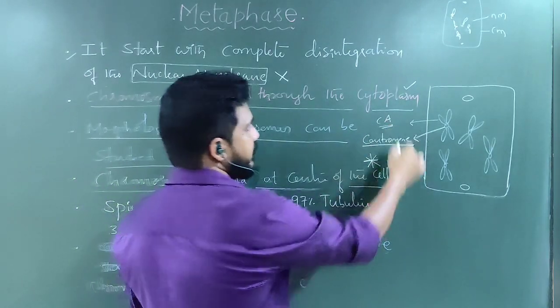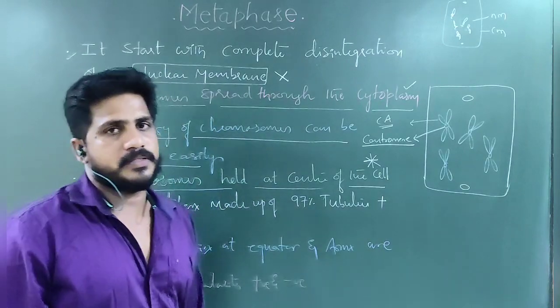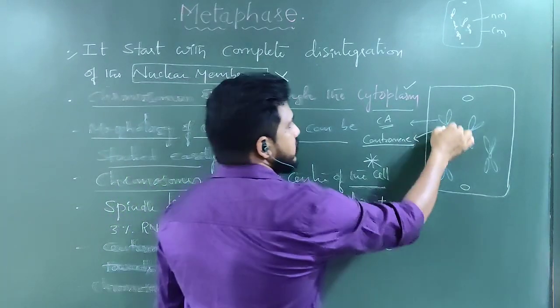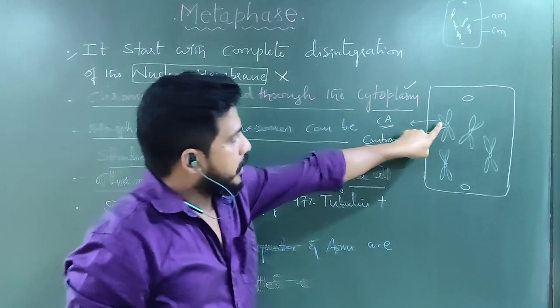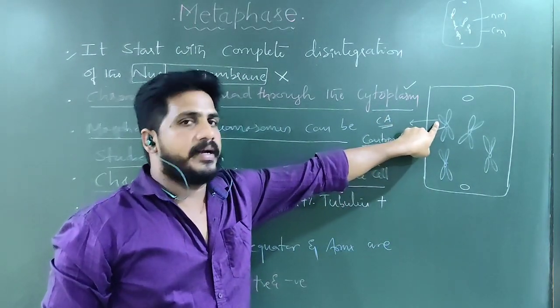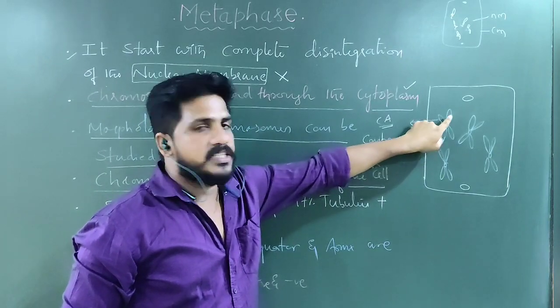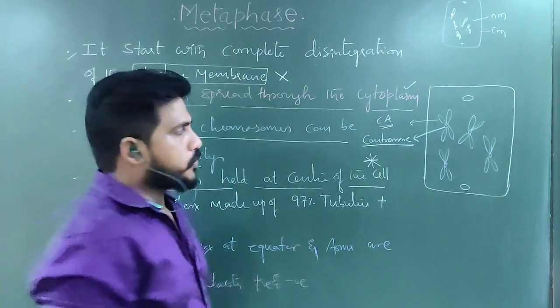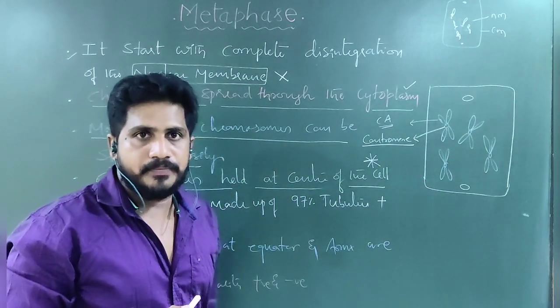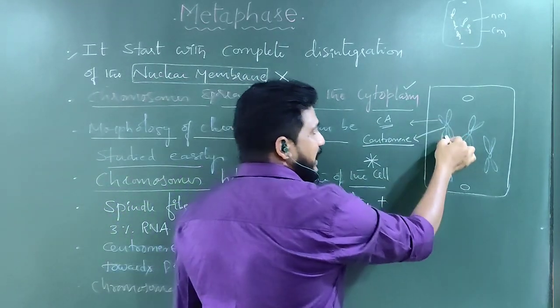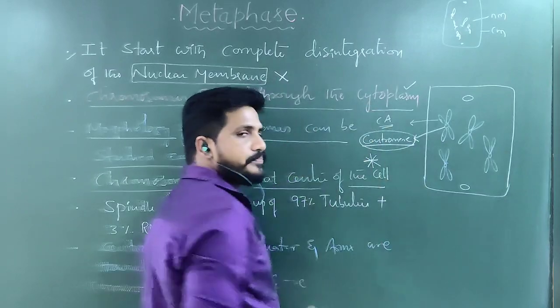See here, it is indicating chromosomal arms. So these are sister chromatids. Each one is called a chromatid. The unit of a chromosome is called a chromatid. So two chromatids together make a chromosome. This one and this one together are called sister chromatids. These sister chromatids are attached at the centromere.